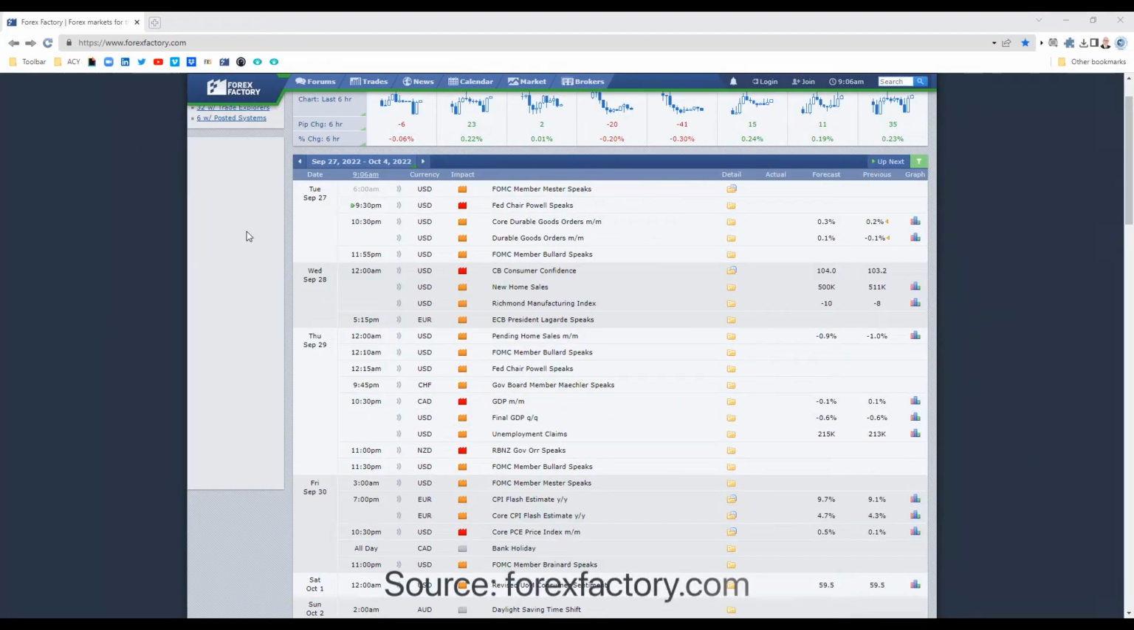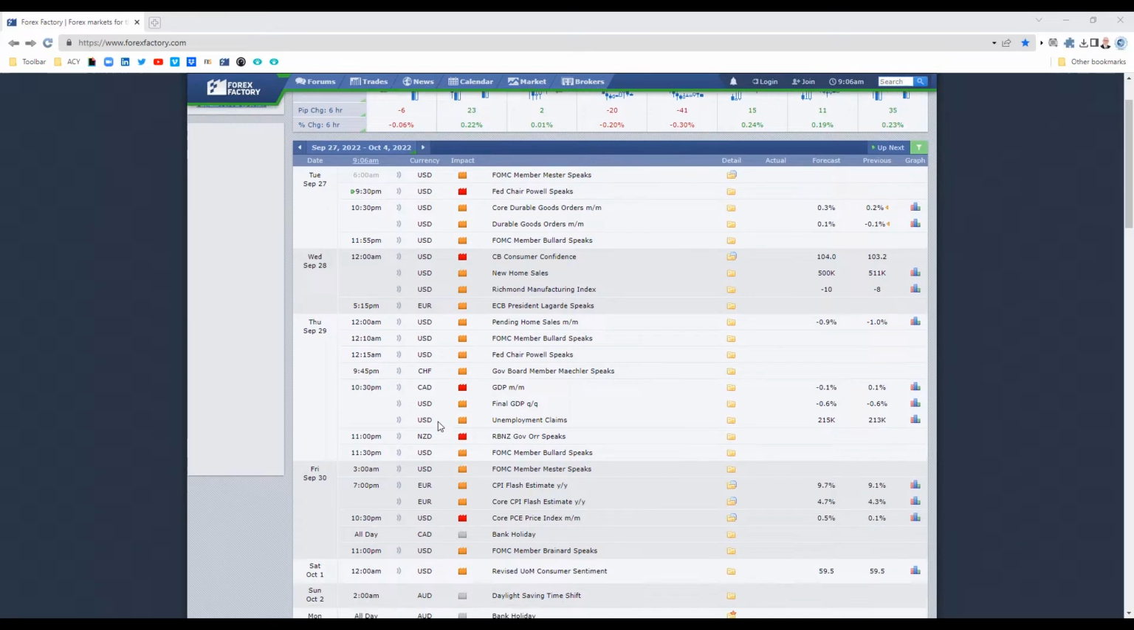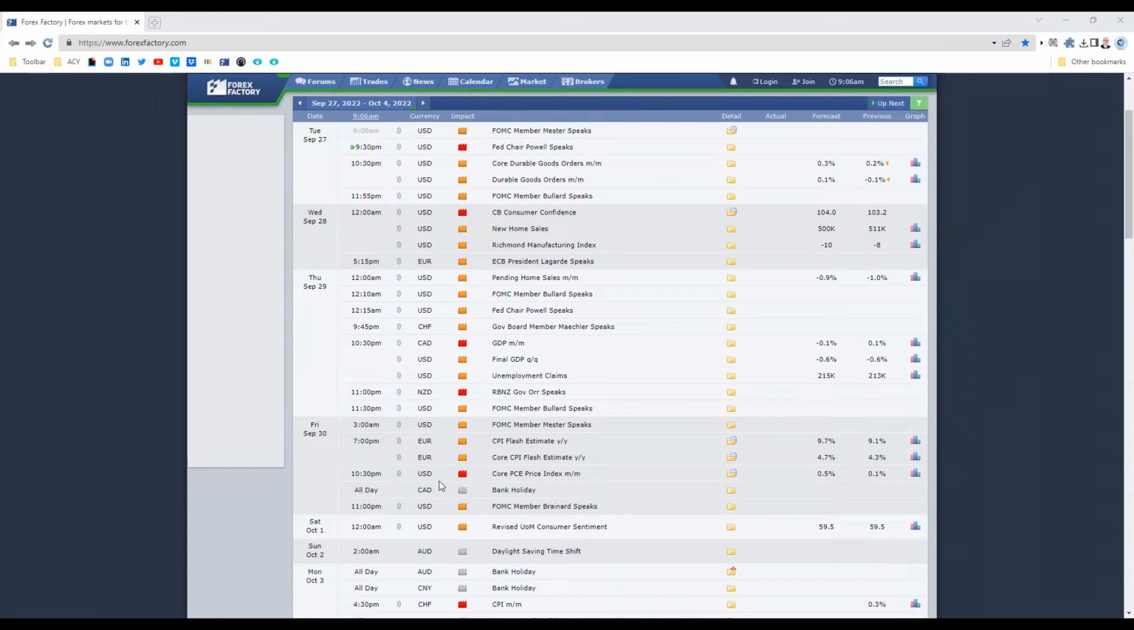Just want to review the news items coming out for the week that can affect the dollar CAD, the pair I'm reviewing today. Tuesday, these are New South Wales times: at 9:30 PM tonight, we have US Fed Chair Powell speaks. Moving into Wednesday at midnight, we've got CB consumer confidence from the US. Getting into Thursday, 10:30 PM for Canada, we've got GDP figures coming out. And then moving into Friday, 10:30 PM, we've got the US core PCE price index.